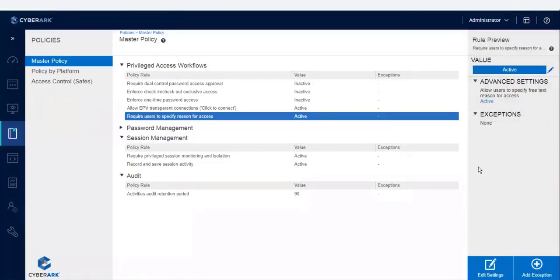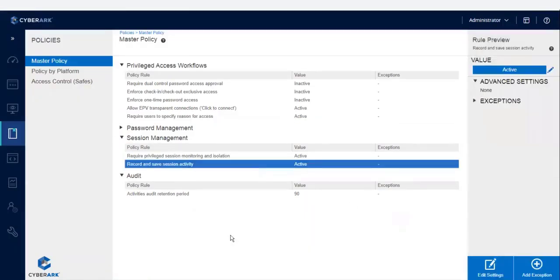Once we enable the four-eyes check and exclusive access, we will go through that. Basically, you activate it so that users have to specify a reason for both, retrieve and connect. We'll see that.